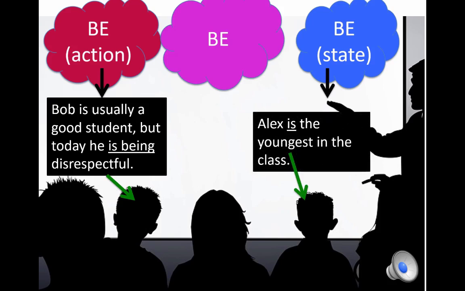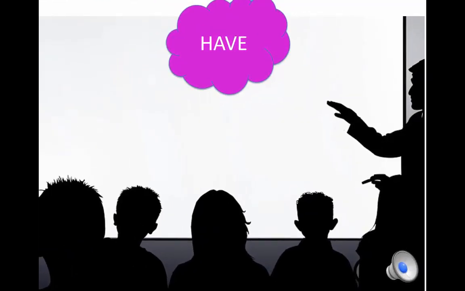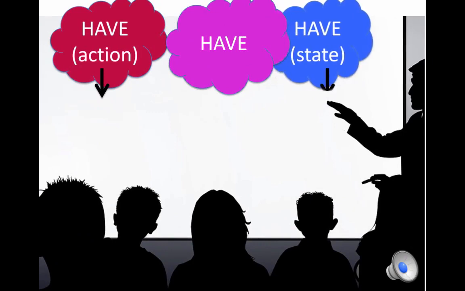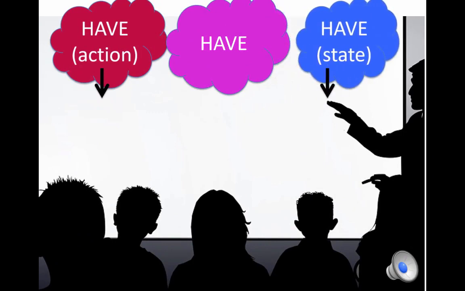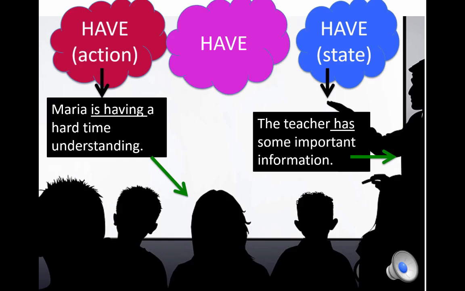Alex is the youngest in the class. Here, it's a verb of state, so we can't use ing. Have can also be an action verb and a verb of state. Maria is having a hard time understanding. The teacher has some important information.